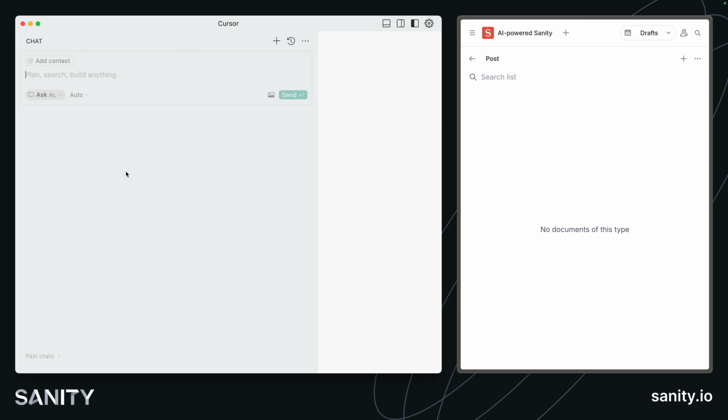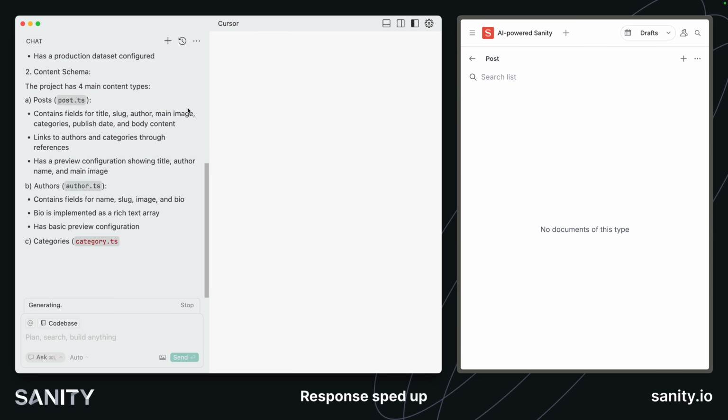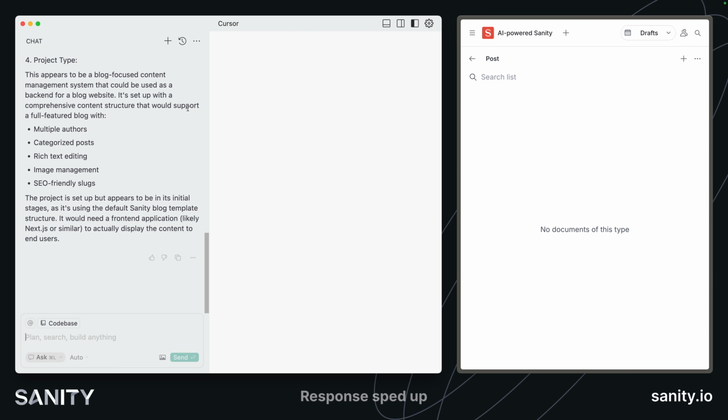Let's write our first prompt in Ask mode. Before we type anything, let's add some context. Here, I can say the entire codebase and say, look through this codebase and tell me what you know about the project. If we look through its response, we can see it has correctly determined that this is a Sanity Studio project with the blog content model. And it's correct, we're using the blog template.